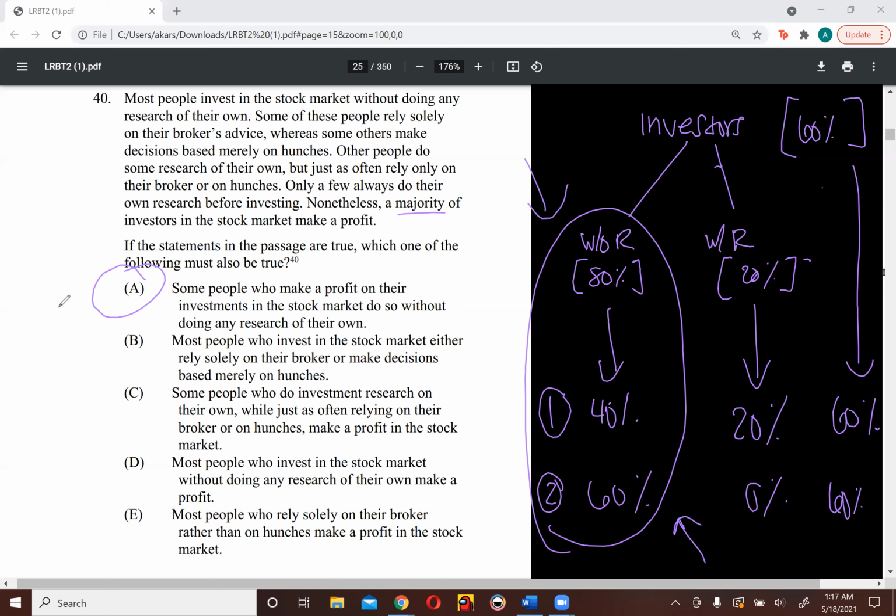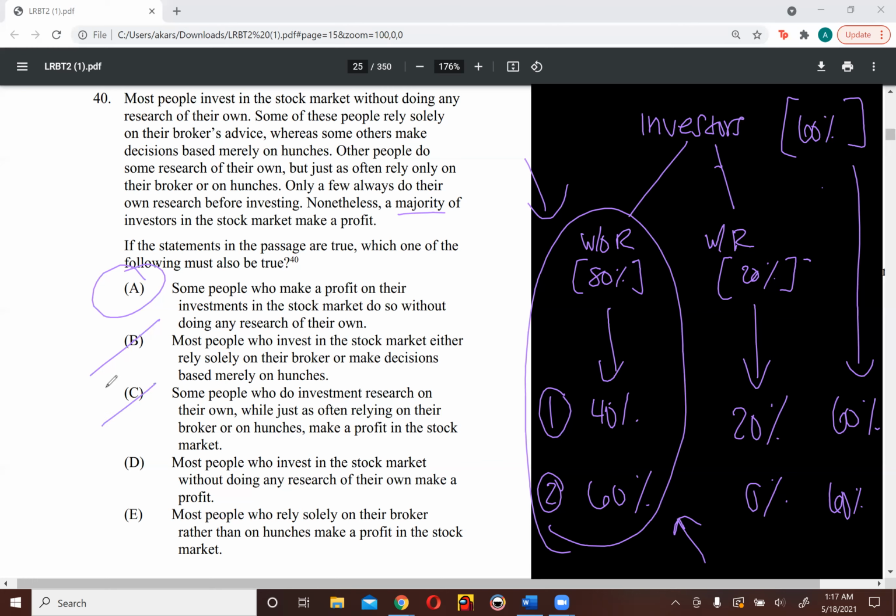B, most people who invest in the stock market either rely solely on their broker or make decisions based merely on hunches. Don't know that. I don't know the exact breakdown of these groups of people, so I can't prove that. C, some people who do investment research on their own, while just as often relying on their broker or on hunches, make a profit in the stock market. Again, don't know that. I don't know the exact number of these people. That takes too much work to understand, and it's literally impossible for me to prove without knowing how many people are in each group.